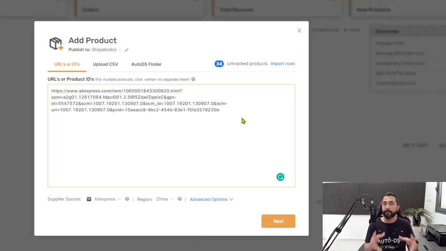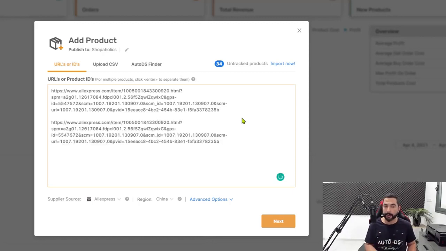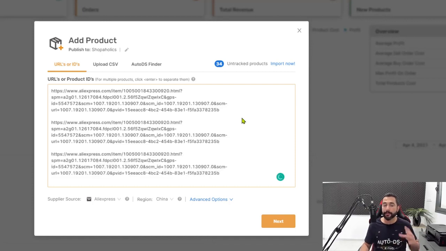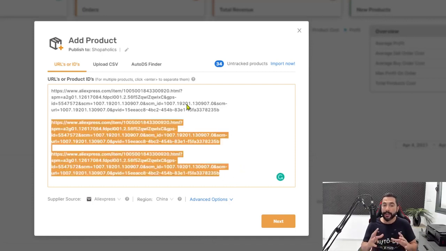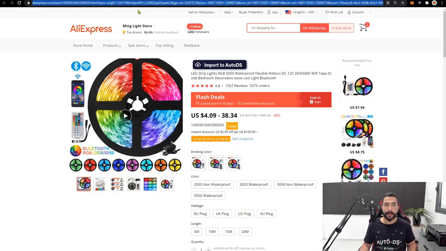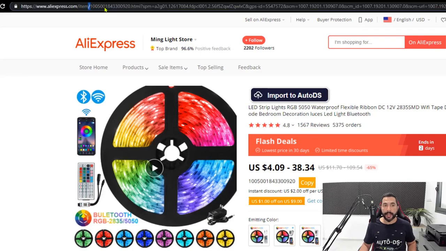Now, if I would like to add more products to this import process, I can simply make a line break and add another product URL, line break, another product URL, and so forth. Another way is to grab only the product's ID. If you know the product ID, you can get it mostly from the URL on top. In this example, this is the product ID. So we can simply double click on that, copy, and paste it over here instead of the URL.